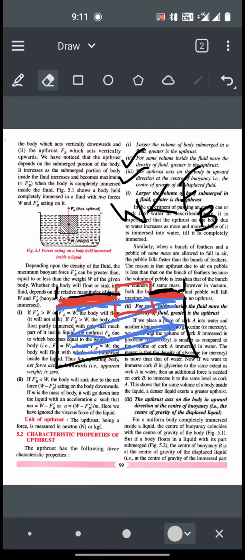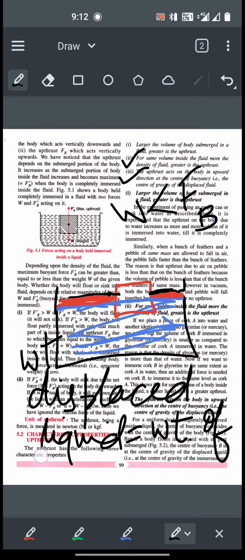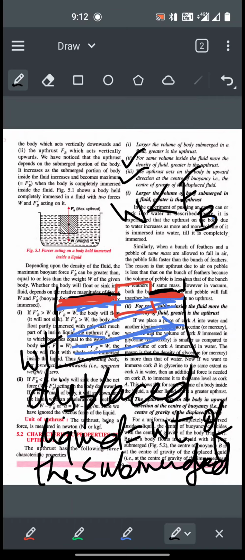And let me tell you now itself at the very beginning, the weight of the displaced liquid, I'm writing WT for weight, is equal to the weight of the submerged part of the body.